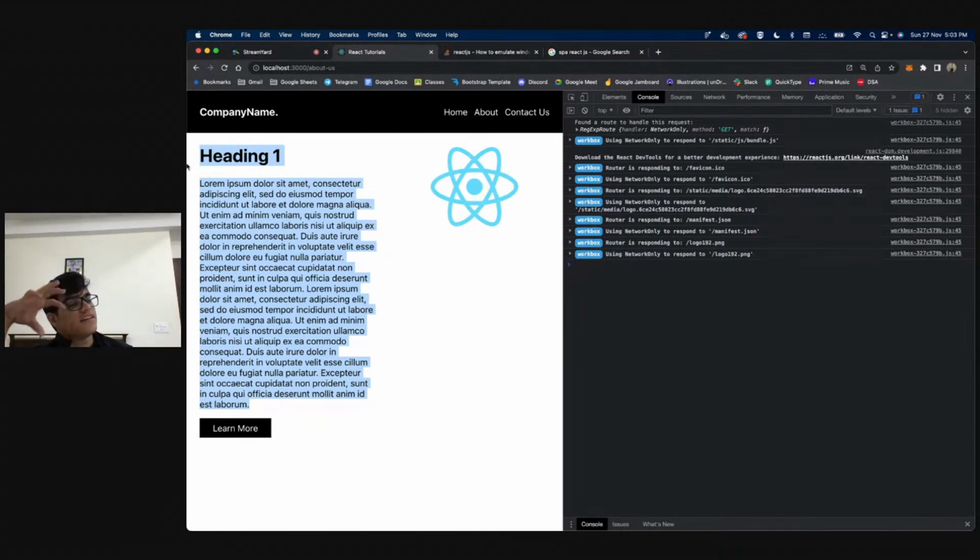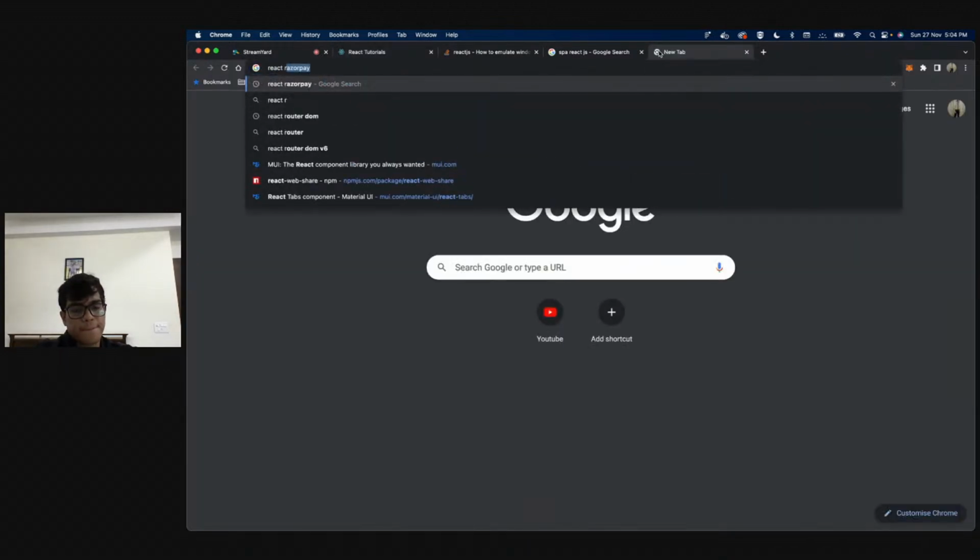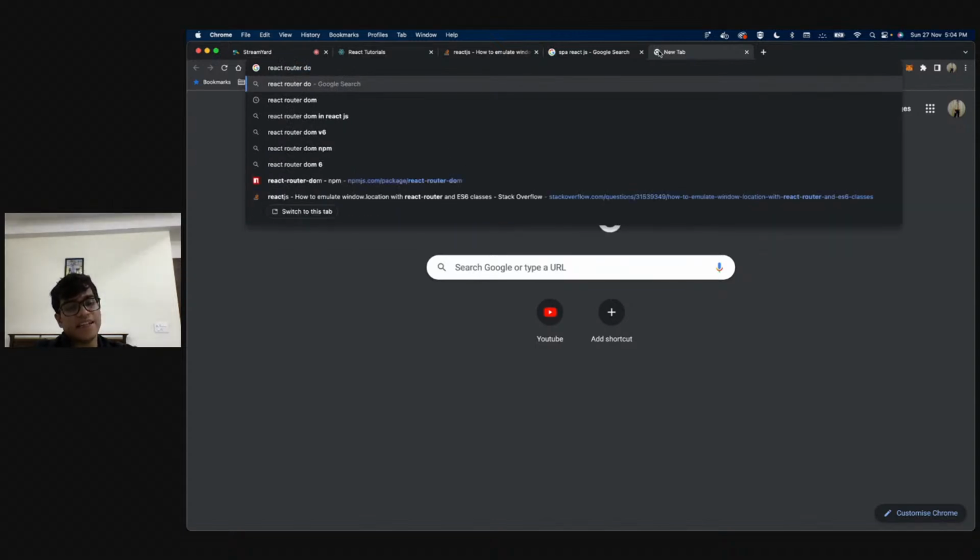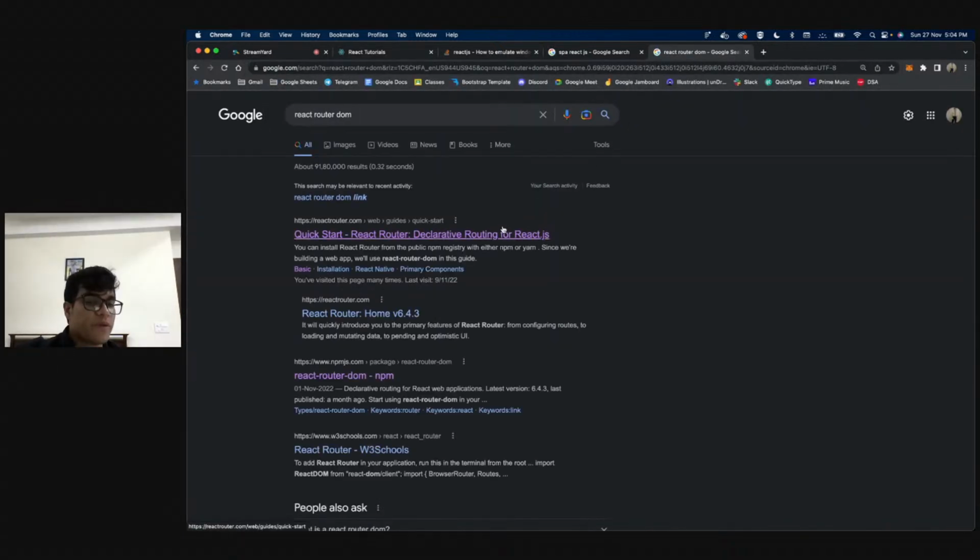Let's say I want to make this single page application into a multi page application. I'll be using something called React Router, and that will allow me to change pages. But that is something we should not talk about right now. I will do that later with you guys if time permits. But you need to understand that if you want to add routes and different pages, you'll have to add certain code, which React.js by default does not have. There's this thing called React Router DOM, and you basically tell React which pages you want to open.